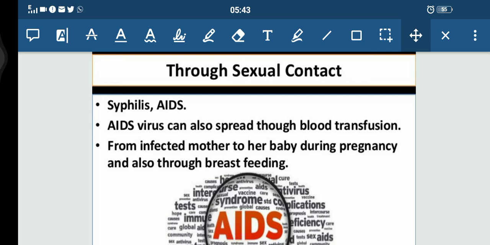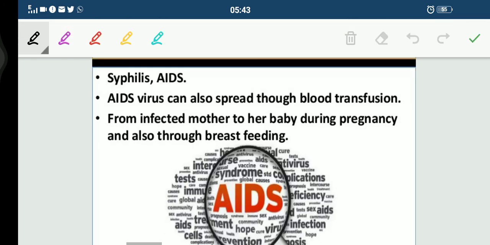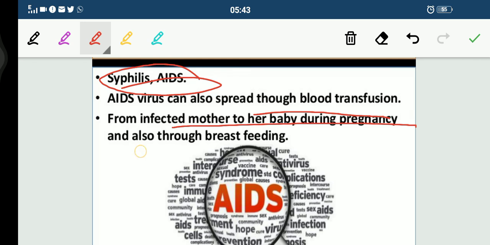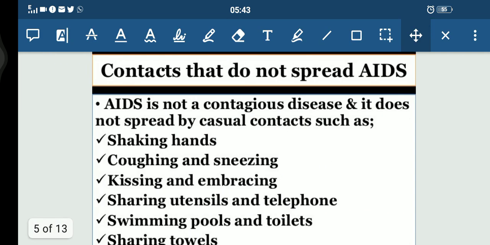Remember this, AIDS is caused by the AIDS virus. It can also spread through blood transfusion from an infected person, and from an infected mother to her baby during pregnancy and during breastfeeding. Now there are some contacts that do not spread AIDS. What are these contacts?